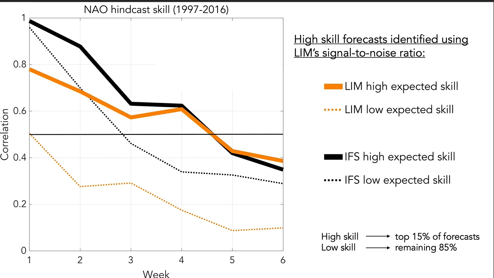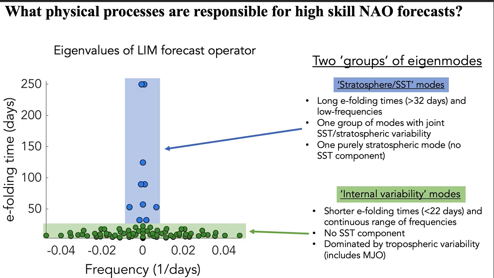What is notable here is that the LIM's signal-to-noise ratio identifies high skill forecasts, not only for itself, but also for the IFS. So now that we've identified which forecasts are the high skill forecasts, the question remains, what are the physical processes that are responsible for these high skill forecasts? To answer this question, we conducted an eigendecomposition of the LIM's forecast operator.